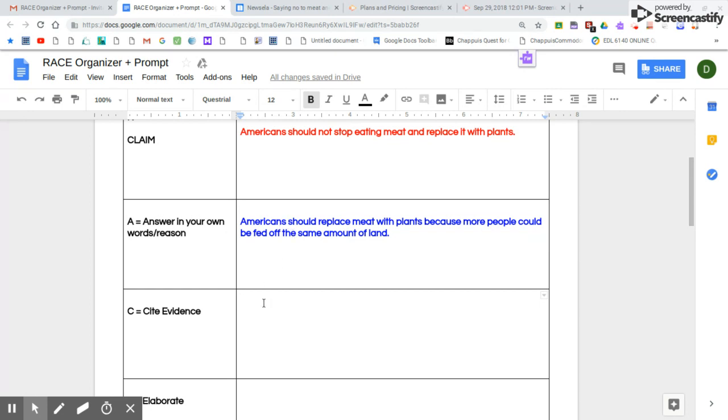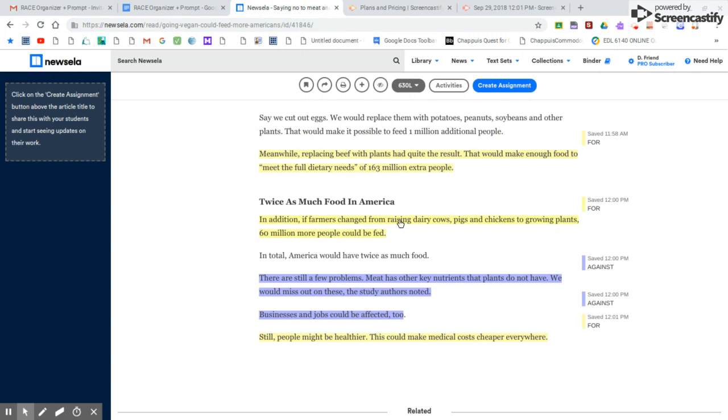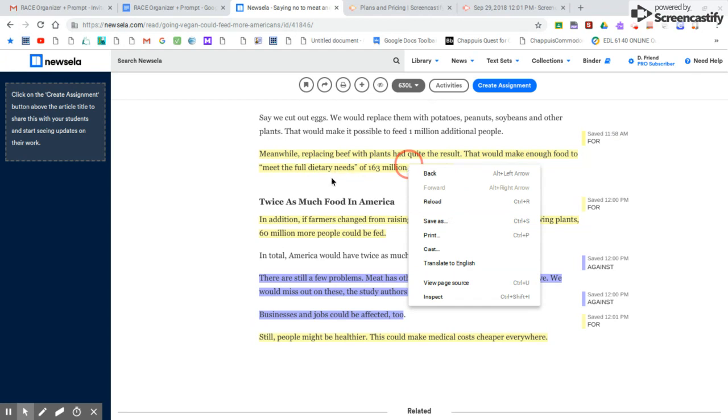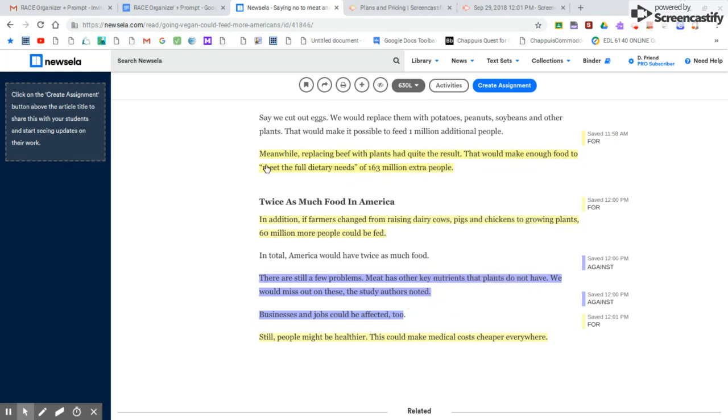And I'm going to start with an evidence sentence starter, and this one I'm going to pick is according to the text. So again, you're following me in blue if you agree that Americans should replace meat with plants. According to the text, I've got to add my comma there and a quotation mark, and then I just go back to the text and I pick a quote that I want to use. And so I'm going to pick this quote here, and I'm going to just try to highlight and copy and paste here. And I don't think it will let me do that while I'm screencasting for you.